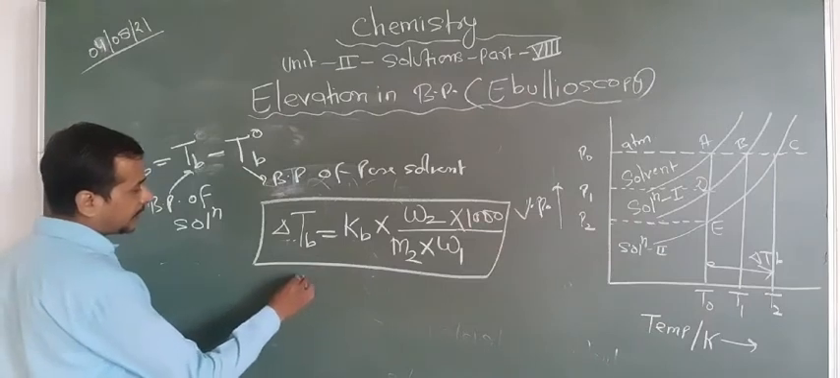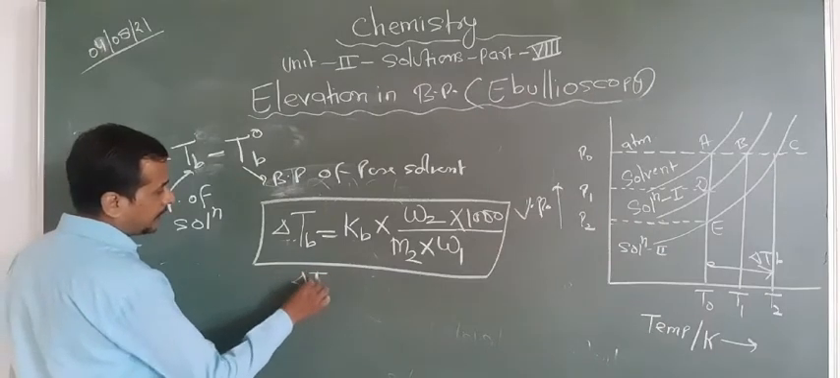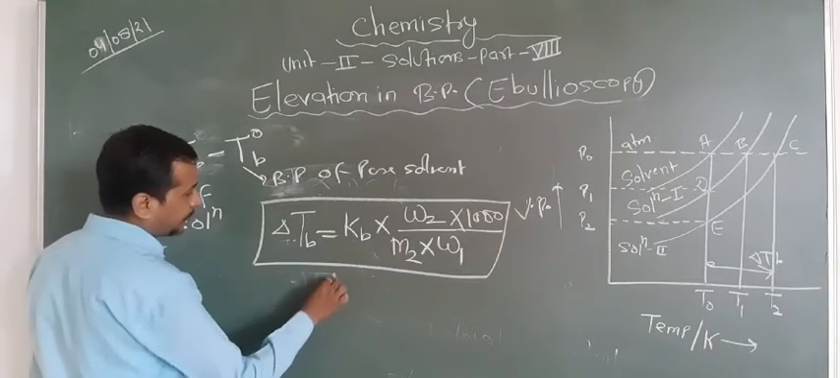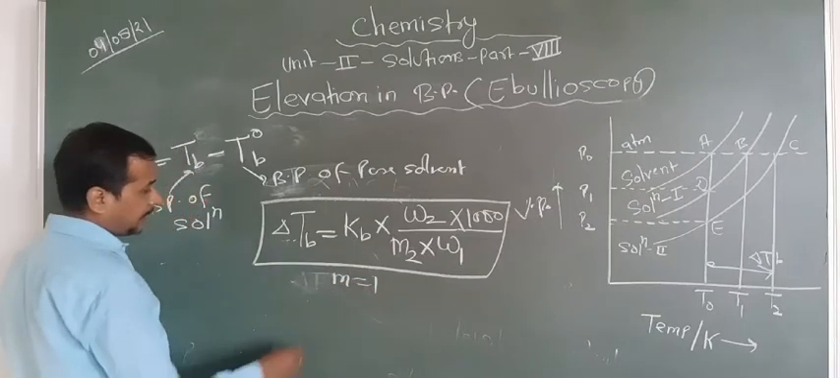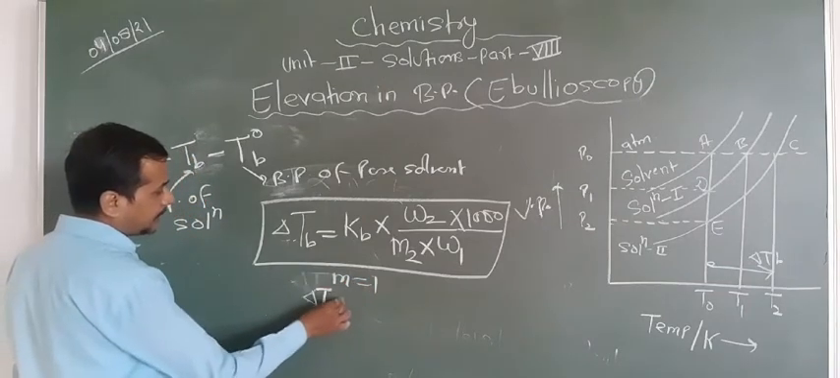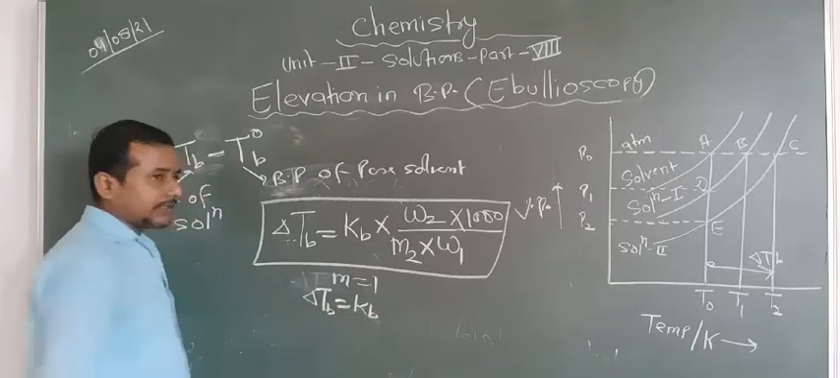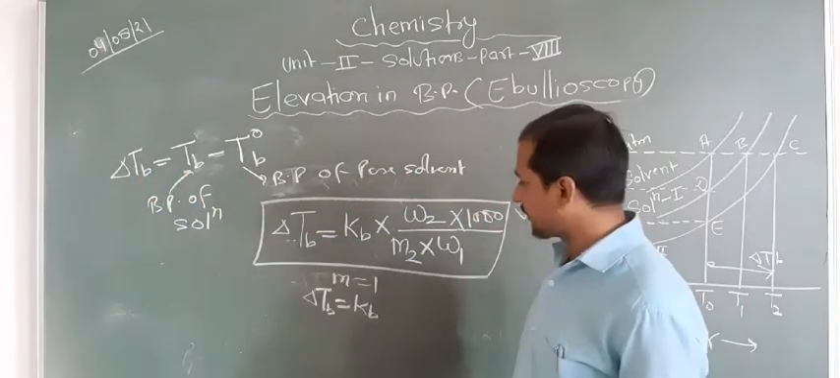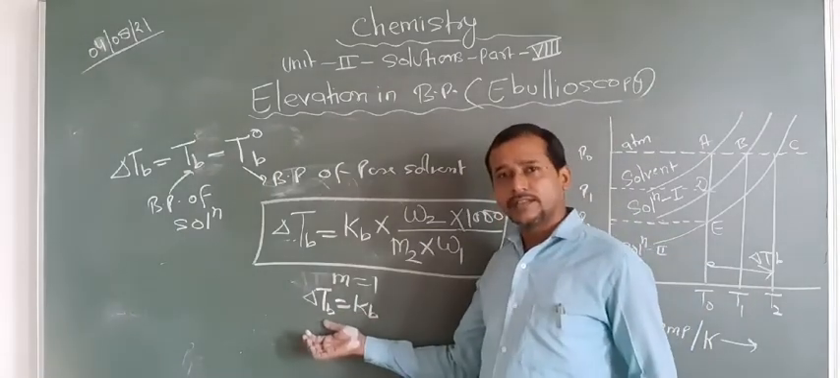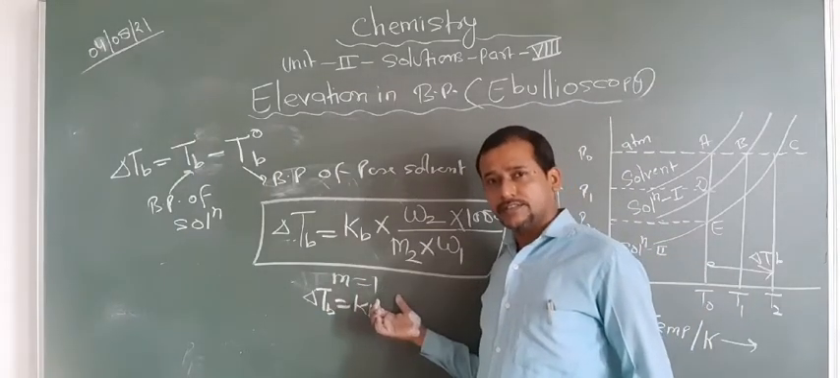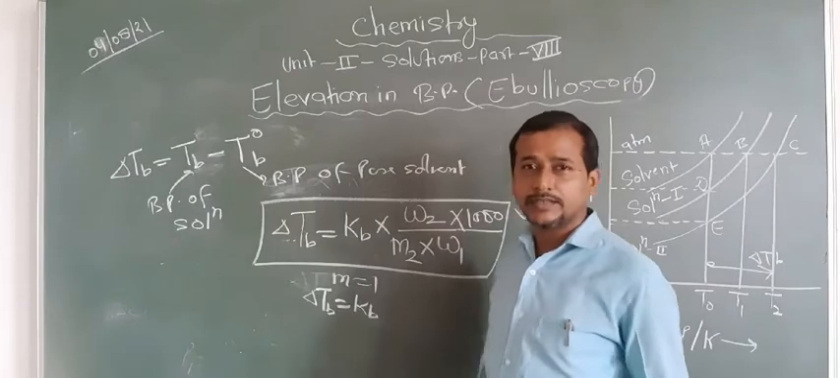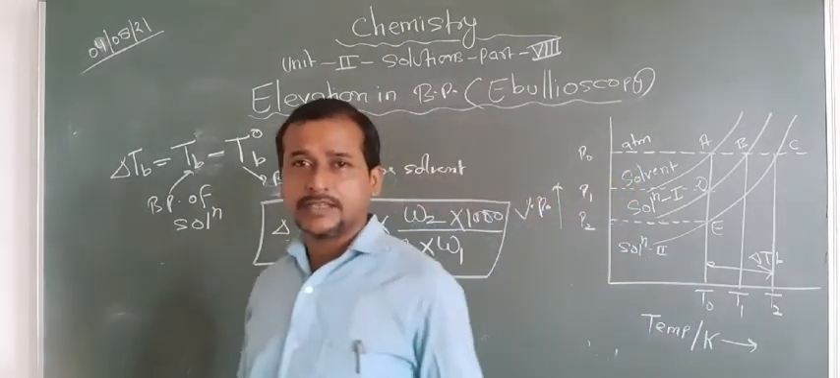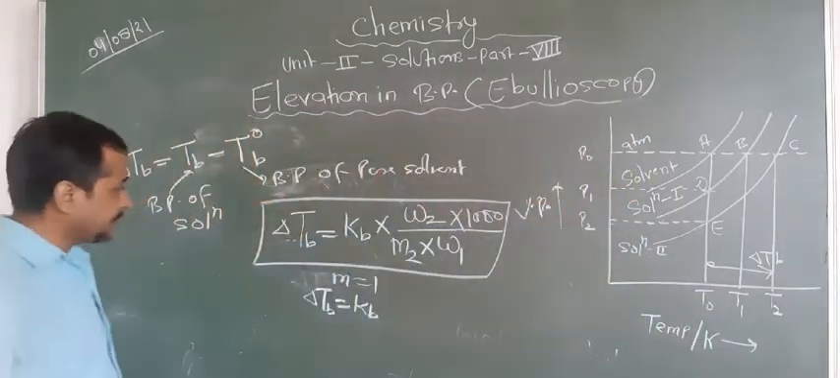So what happens here? If molality equal to 1, in that condition, delta Tb equal to Kb. That means molar elevation constant will be defined as the elevation in boiling point when the molality is unity. So in this way you can also define the molar elevation constant. Are you getting this point or not?